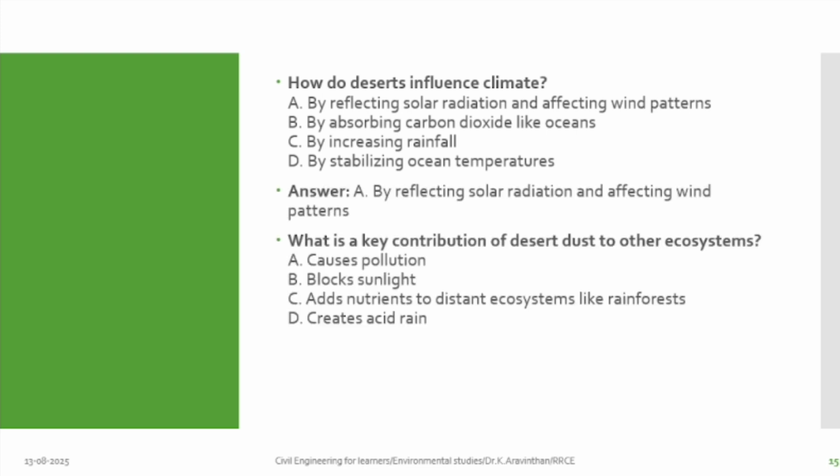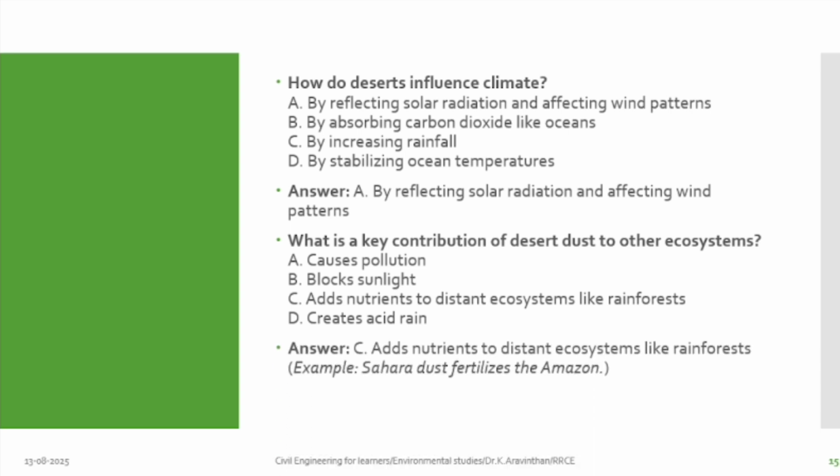What is the key contribution of desert dust to other ecosystems? Sir, there are sandstorms in desert. What is the use of that? Add nutrition to other systems. See, Sahara desert, the dust storm, whatever they carry, they deposit in Amazon. Sahara is in Africa. The same wind flows to Amazon. It provides all the nutrients. It is carried from the desert and provides nutrition to the Amazon forest. That is why it is growing.